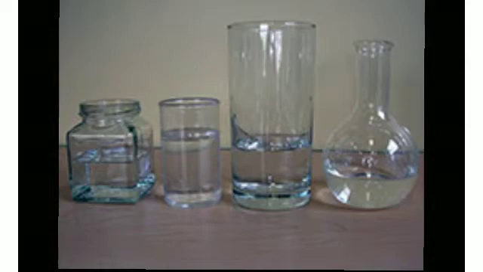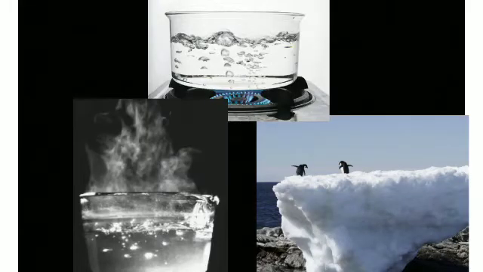Water is a liquid. It has no shape of its own and it takes the shape of the container in which it is kept. We can change a solid into a liquid or gas by changing its temperature. This is known as changing its state.